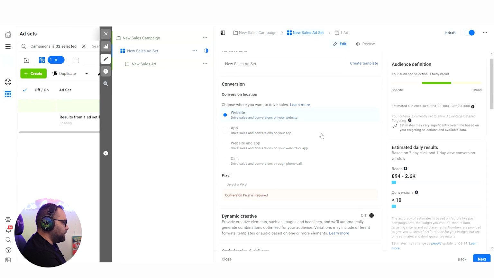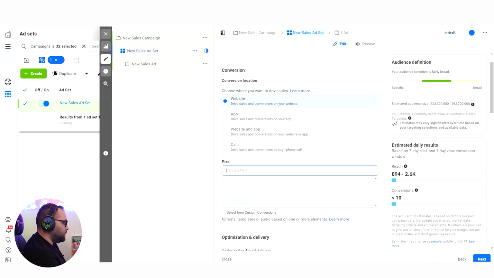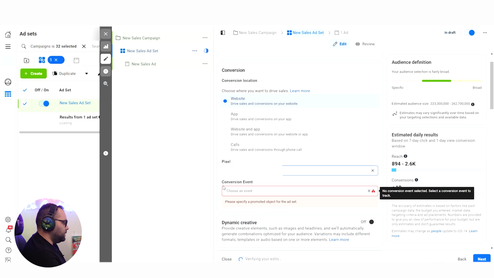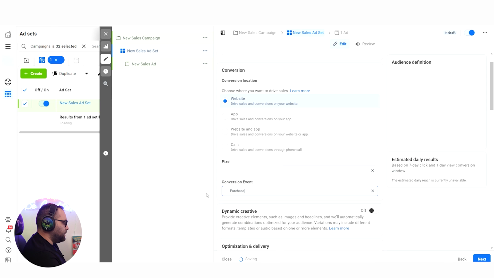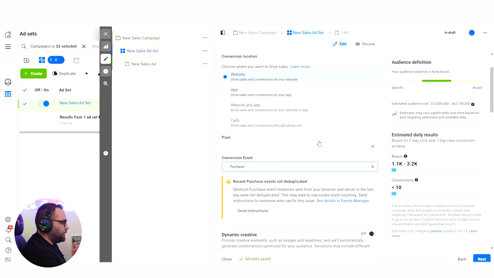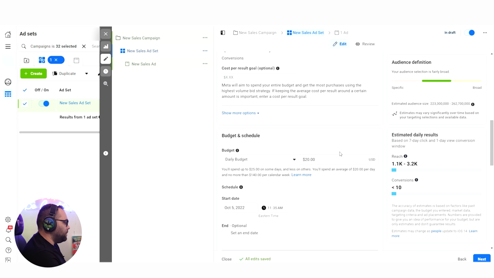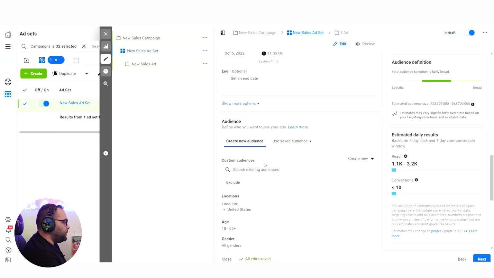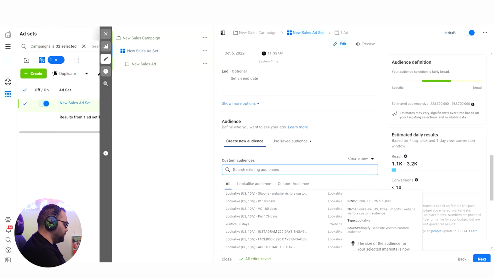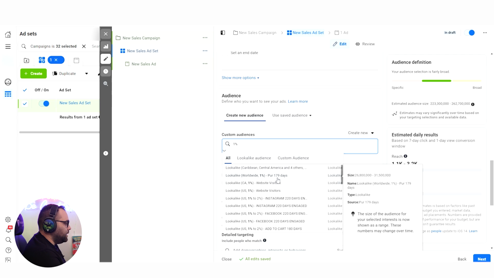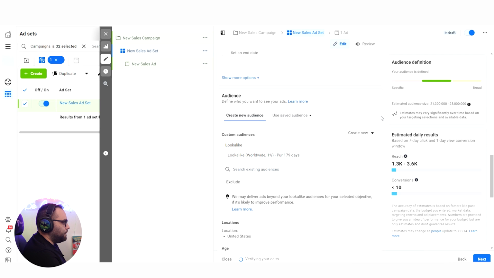So when we go here, of course we select our pixel, and we select our event, because Facebook apparently, now that I'm making a video, wants to make everything super complicated. Anyway, when we come here, we go to our custom audiences, and we can add our lookalike audience. Let me put 1% so that it's going to appear. This is the audience, okay?